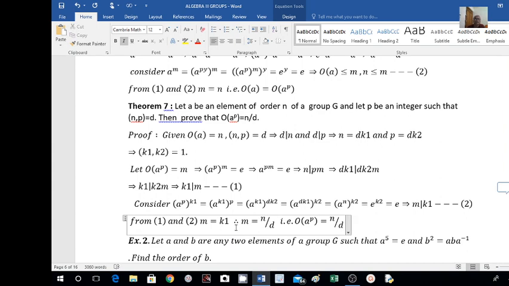What is K1? We have n equal to D into K1, therefore K1 can be written as n divided by D. So the order of A raised to P is equal to n by D.